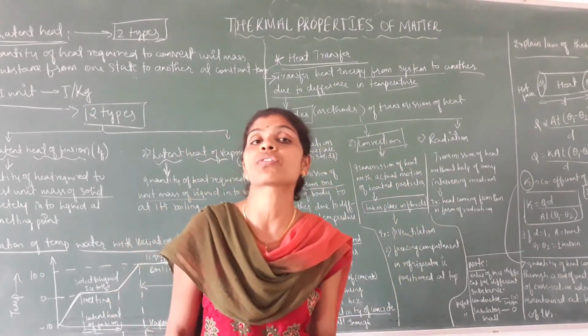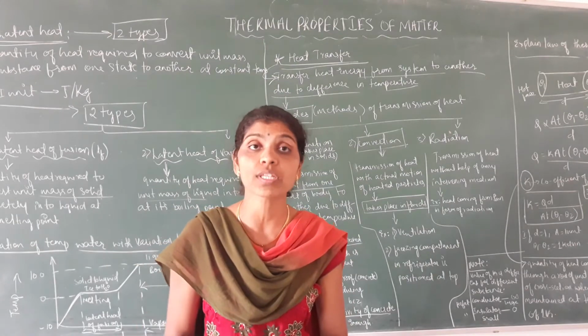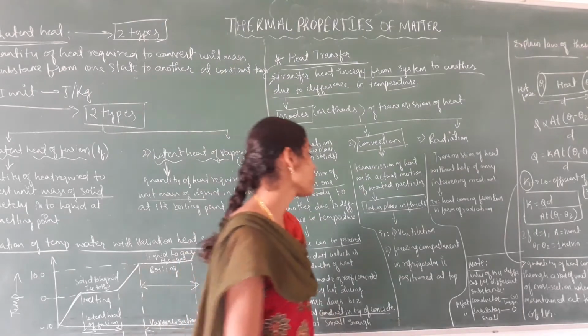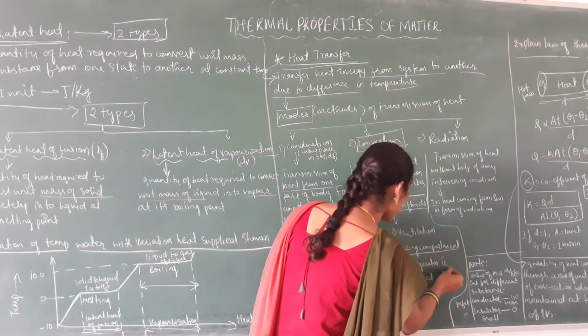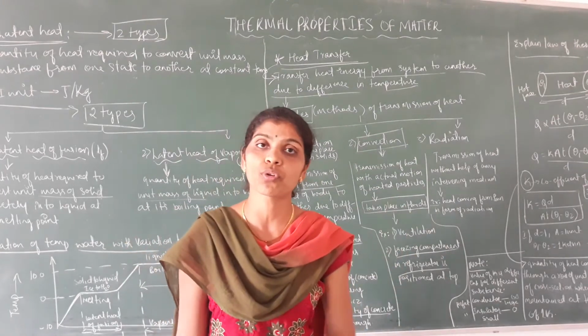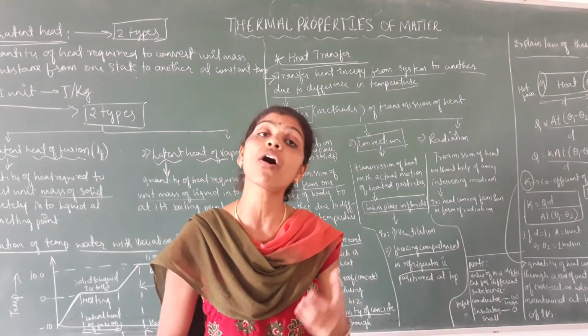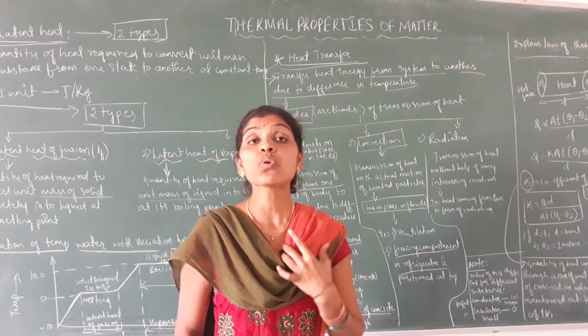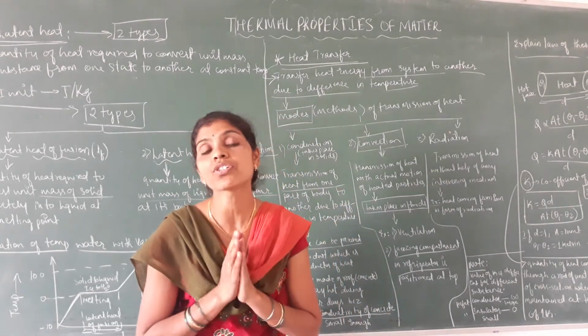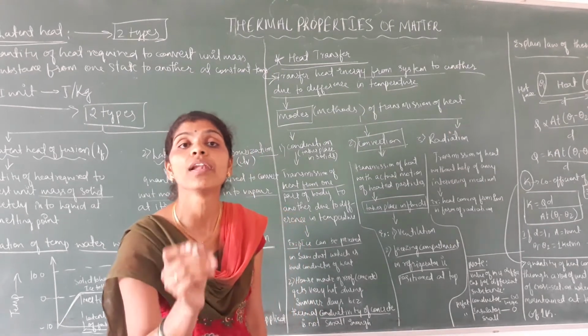And next example for convection, ventilation. So we come across this in day to day life, that is, the ventilation process is one of the examples for convection. And next example, the freezing component in the refrigerator is positioned at the top, that is due to the convection process. So these two examples we already use in day to day life. So these are the examples for convection. Convection takes place only in case of liquid.